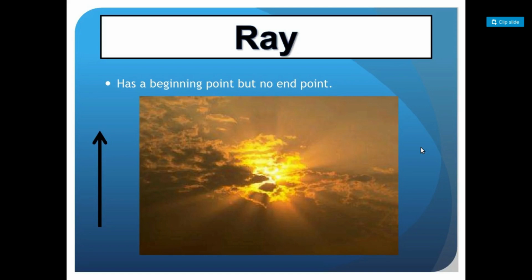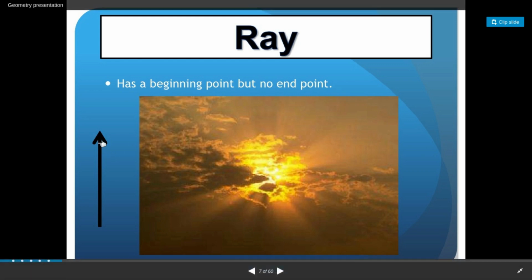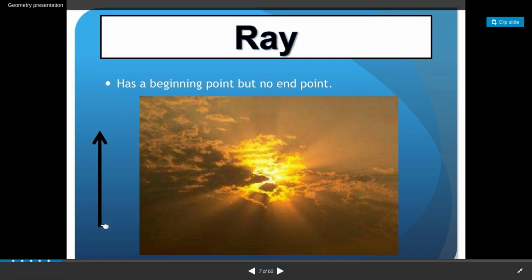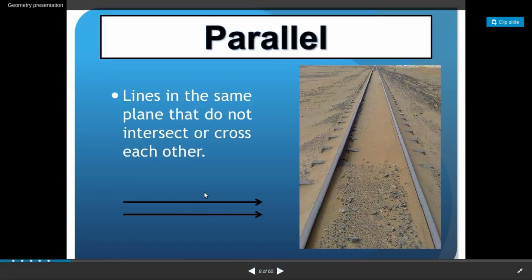The best example to understand rays is the sun rays we get, right? A ray has one fixed point and the other end is extended infinitely. So this one will be the fixed point and this one will be extended infinitely. One end will be represented by the arrow and the other one by a point. Next we have parallel lines. What are parallel lines? The lines which won't intersect or cross each other when we extend them infinitely. What is the best example?